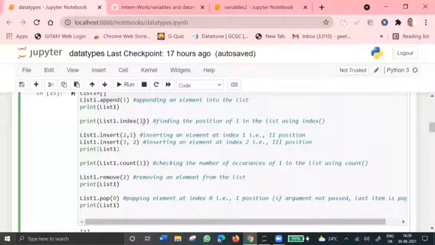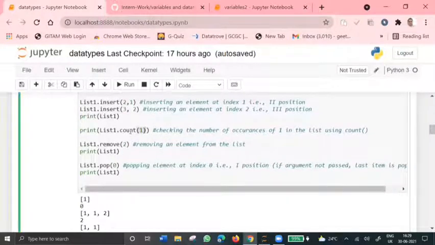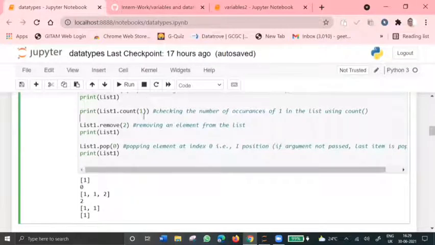And if I want to know the index location of 1, I can use the index method and specify the value 1 here, and I'll get the index. Since it is at the starting location, I got a 0 here. And to count the number of times we have 1 here, I simply use count and mention 1 inside the brackets, and I'll get 2 times. Since 1 is repeated twice here, I've got an output of 2.